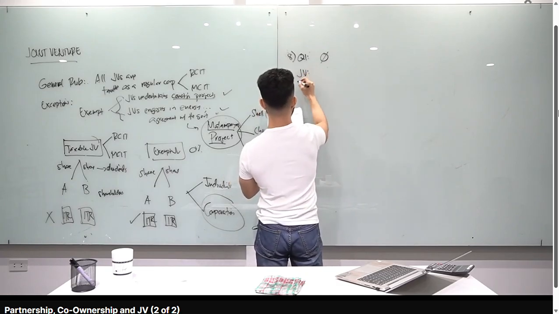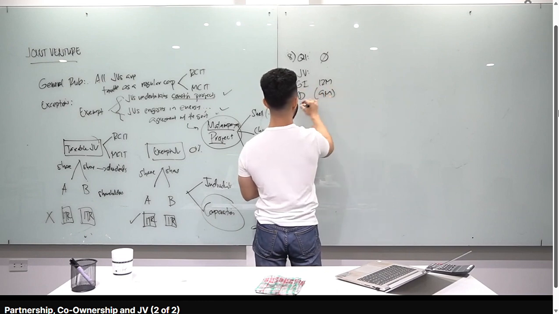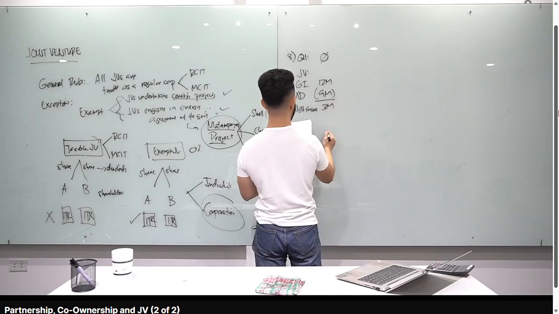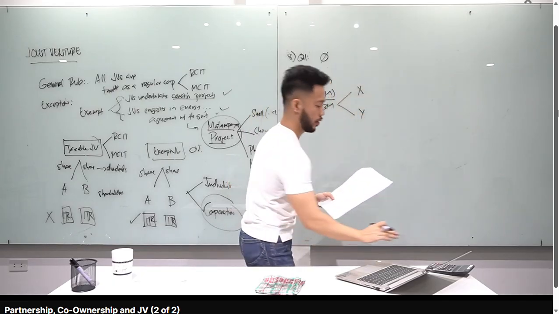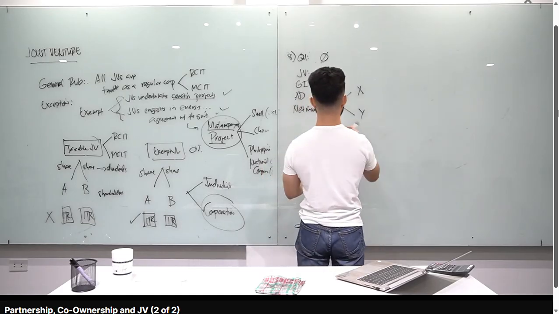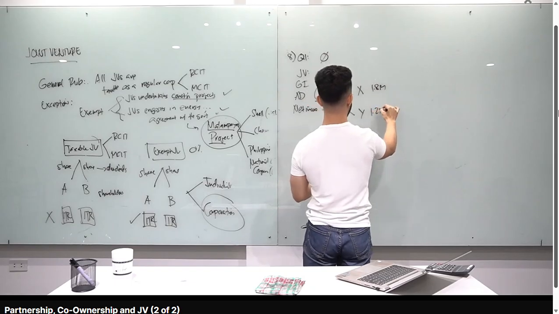So the JV has a gross income of 12 million, and allowable deductions of 9 million, so a net income of 3 million. Okay? That 3 million is then shared by X and Y. But take note, they are not equal. Okay? 60-40. 60% to X, so 60% of 3 million is 1.8 million. 40% of 3 million is 1.2 million.